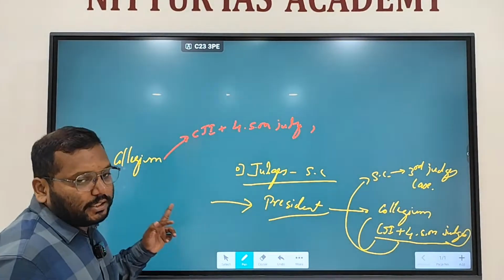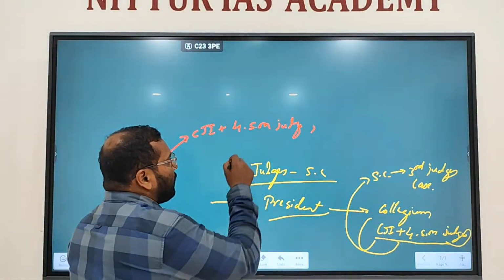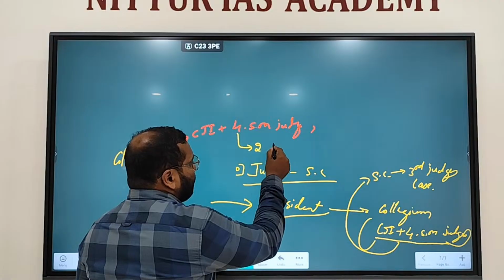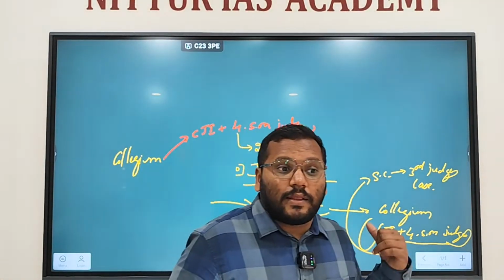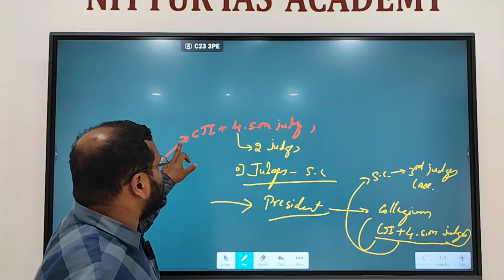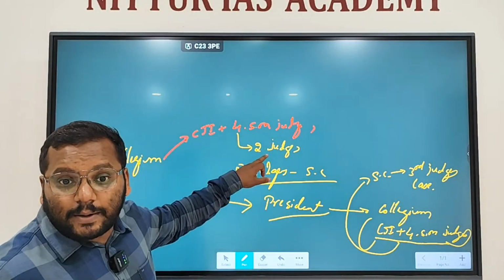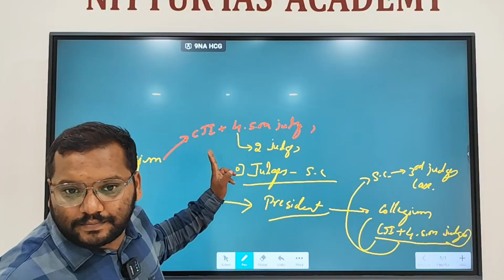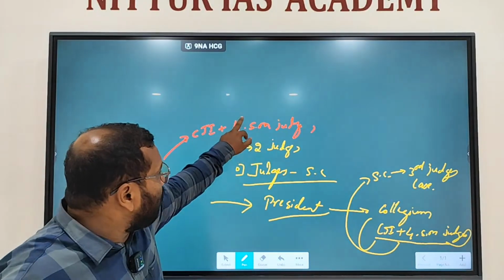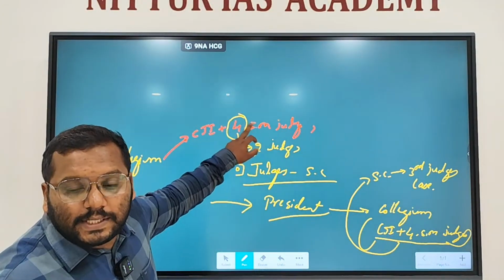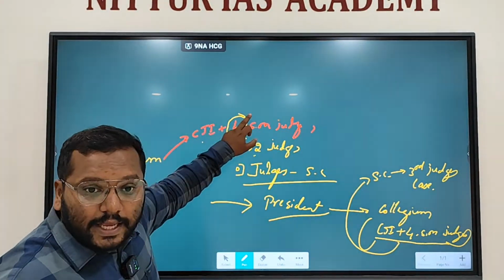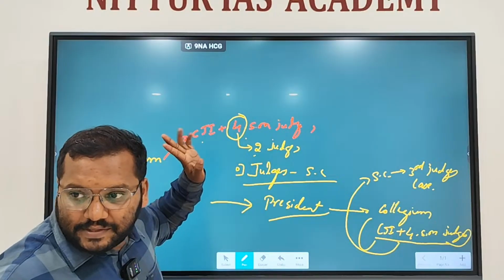In that judgment, the Supreme Court told that even if 2 judges give adverse opinion, then the Chief Justice should not recommend that name to the President. Okay. Out of 4, even if 2 judges give adverse opinion, the CJI cannot refer that name to the President.